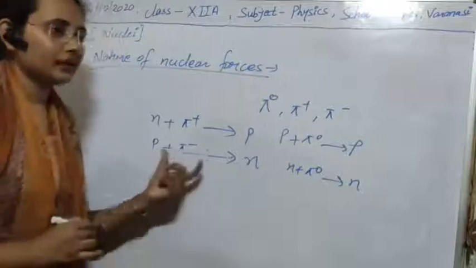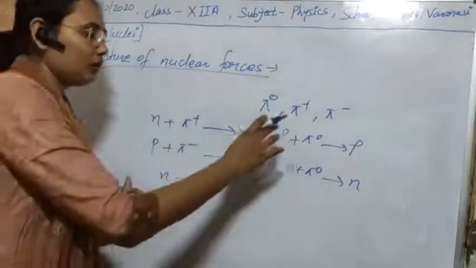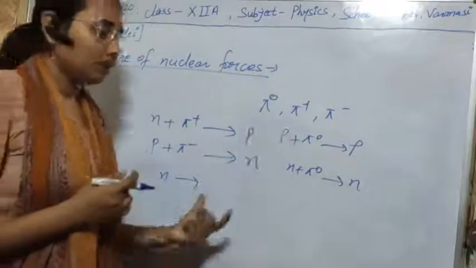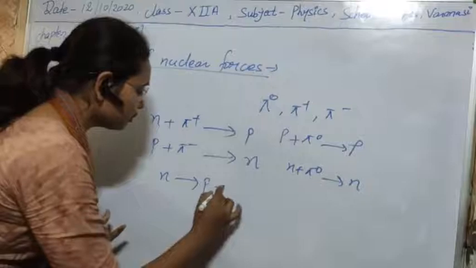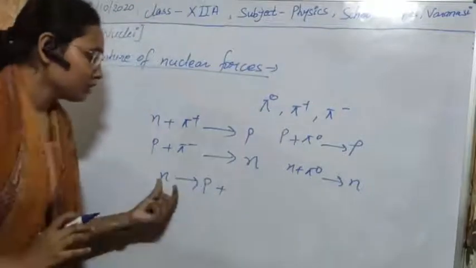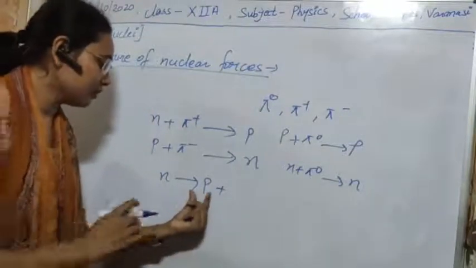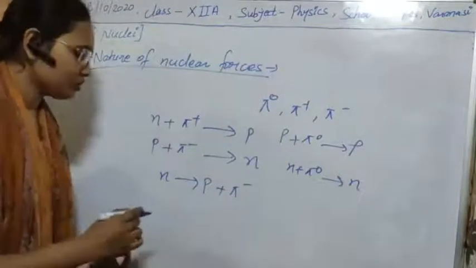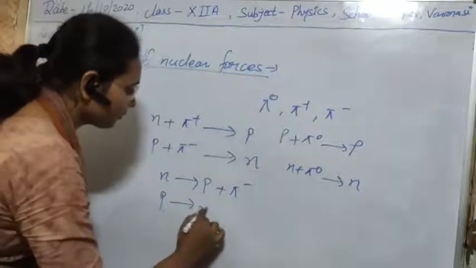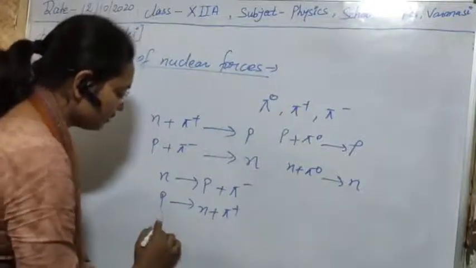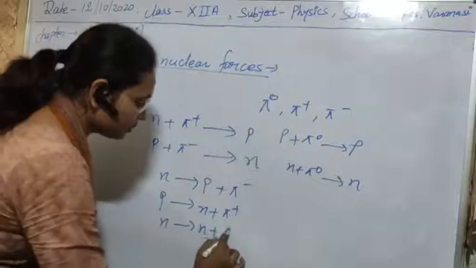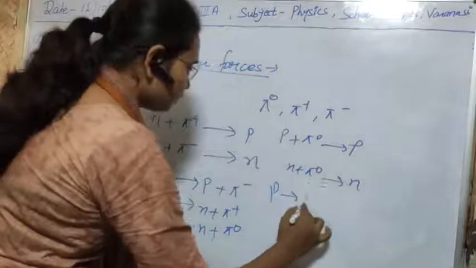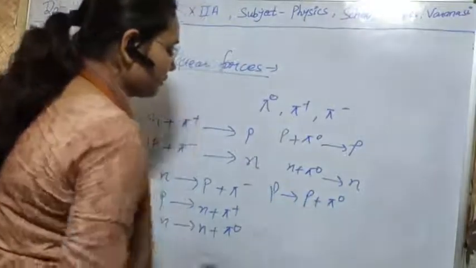Neutron can also emit these pi mesons while converting into proton. Suppose the neutron is converted into proton, so while changing into proton, it will emit a pi minus, negative pi meson. Similarly, proton can emit positive pi mesons. Neutron can be converted into neutron by emitting neutral pi mesons. Similarly, proton can be converted into proton by emitting neutral pi mesons.